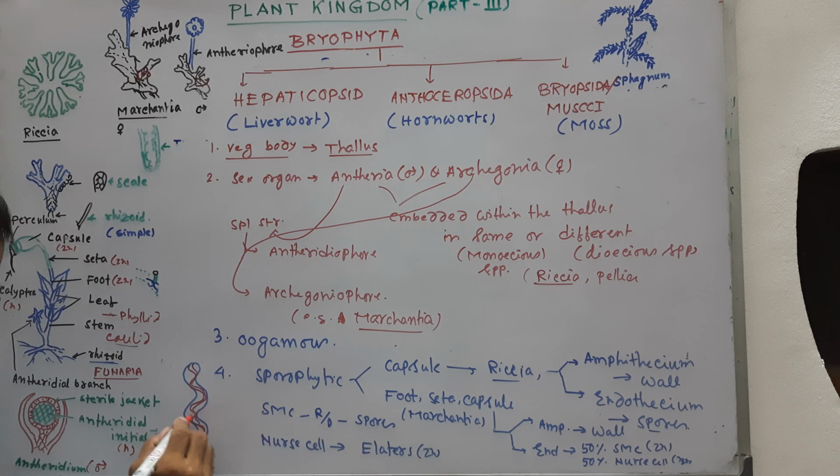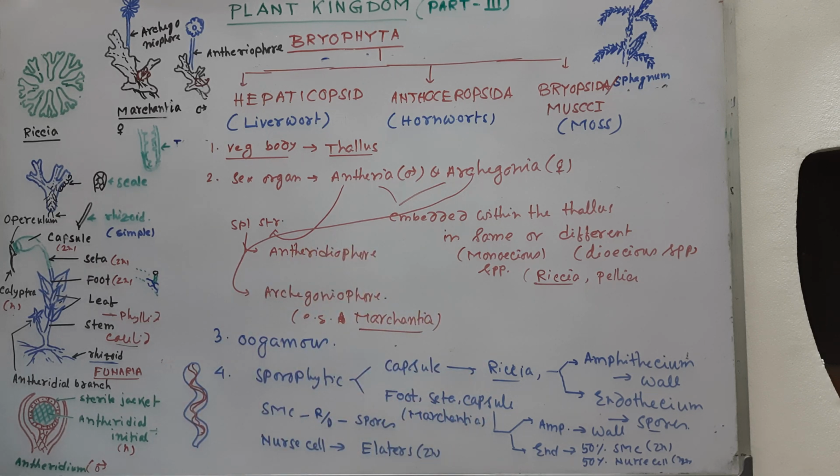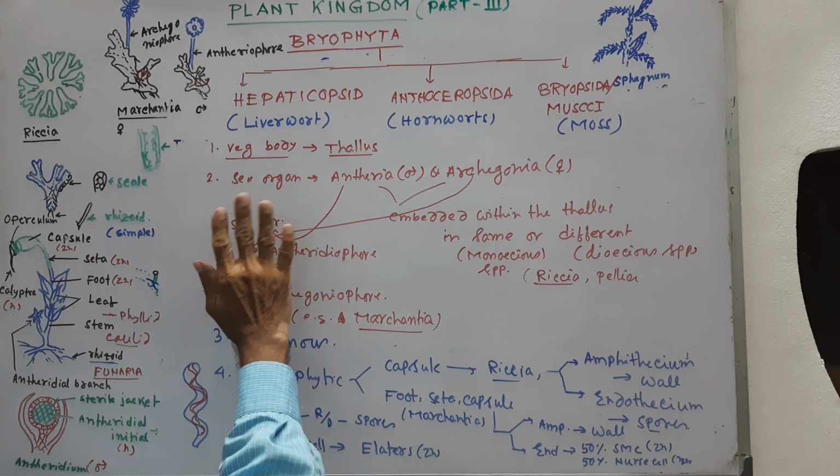These are called elaters, which, being hygroscopic in nature, help in spore dispersal. They show a haplodiplobiontic life cycle. So these are under Hepaticopsida.